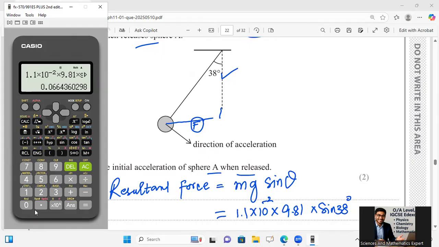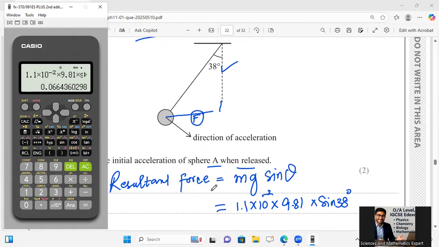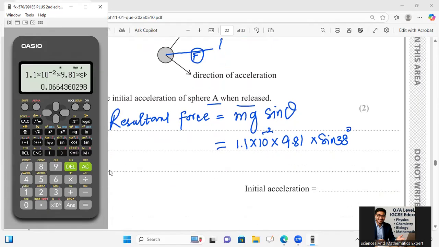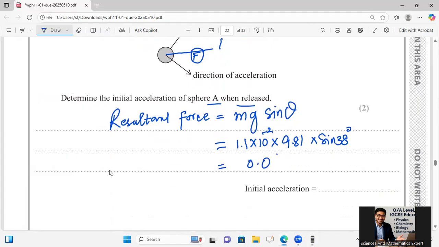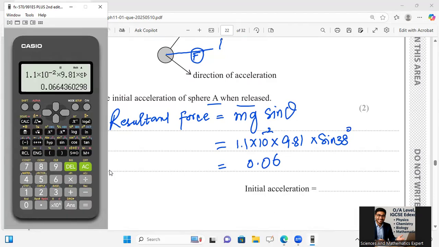So that is the value, 1.1, sine 38, 9.81, and its value is 0.06. Because I need only acceleration, I will have to divide this 0.06. What was my answer? 0.066.